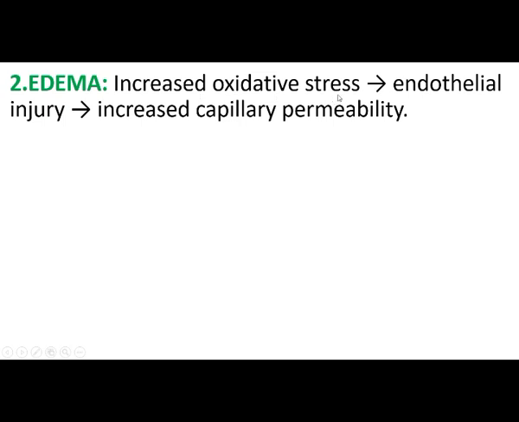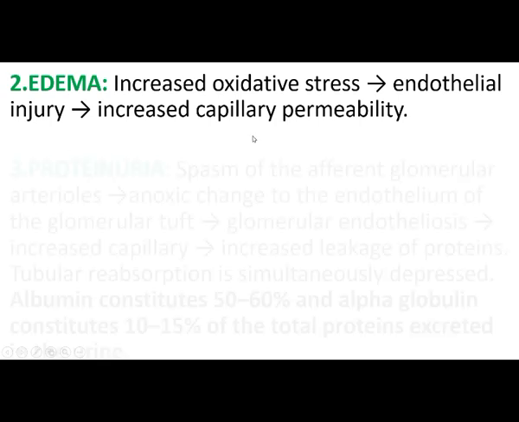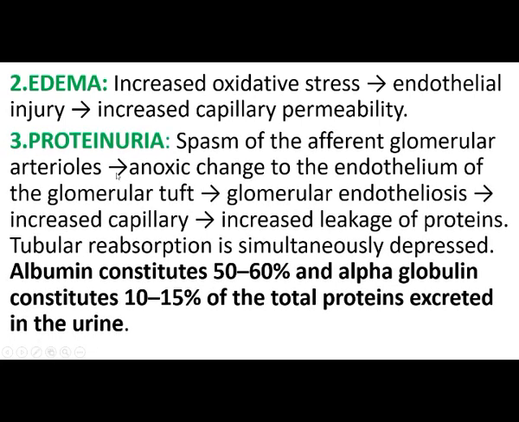Next is the edema. Increased oxidative stress causes endothelial injury and increased capillary permeability, and further leads to edema. Next is the proteinuria. Spasm of afferent glomerular arteries causes anoxic change in the endothelium of the glomerular tuft that leads to glomerular endotheliosis, which causes increased capillary leakage of proteins.